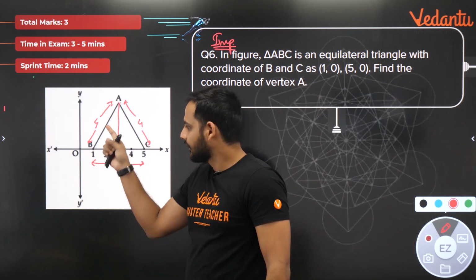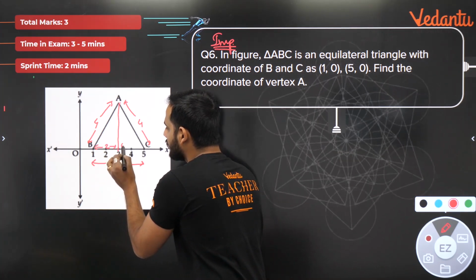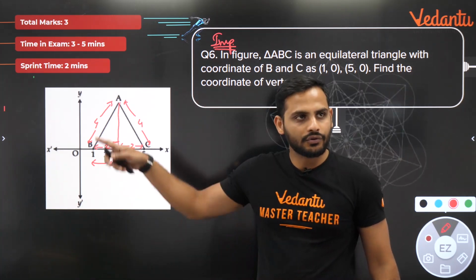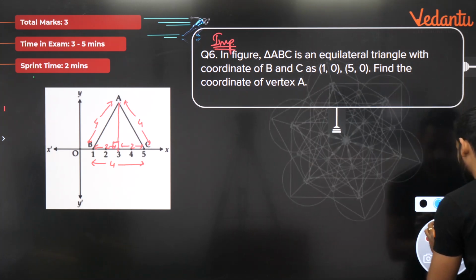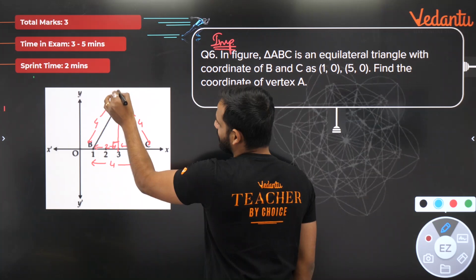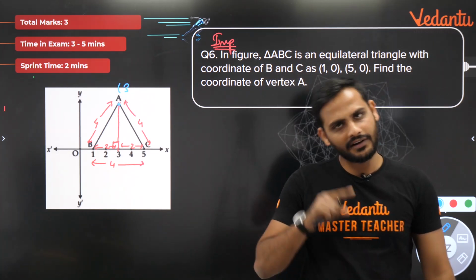From 1 to 3, this distance is 2. This distance is also 2, and this part is perpendicular. So I got to know this point A, its x coordinate is equal to 3. But we don't know what is the y coordinate. That also we'll find out.